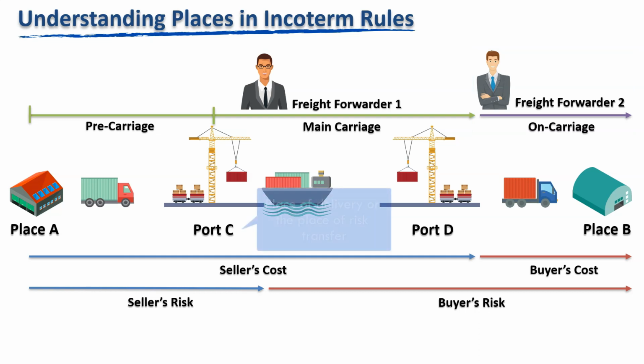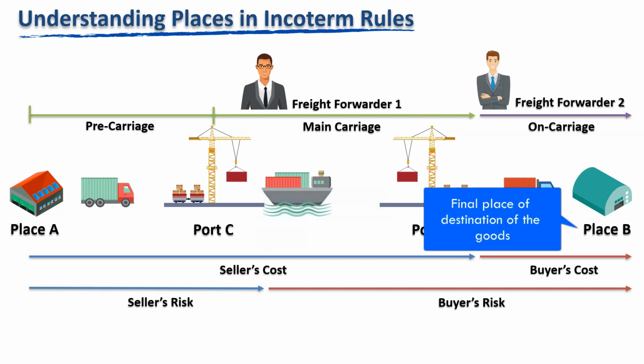Here, port C is called the place of delivery, or the place of risk transfer from seller to buyer in Incoterm rules. Port D is the place of destination, or the place of cost transfer from seller to buyer. Place B is the final destination of the goods, usually the buyer's premises.